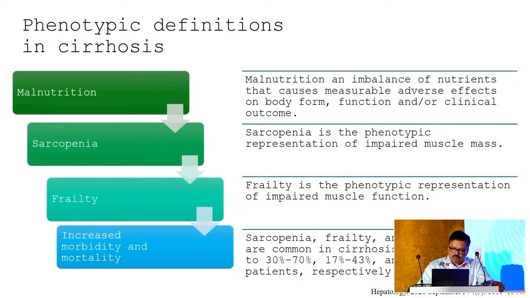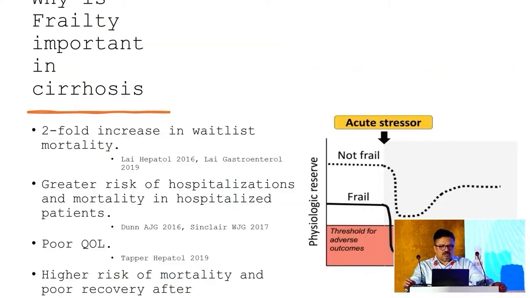And why should we be worried about frailty in your cirrhotics? Because it is associated with a twofold increased risk of waiting list mortality. There's an increased risk of hospitalizations and mortality in your patients on the waiting list. There's a poor quality of life in your cirrhotics, and it leads to higher mortality and poor recovery after liver transplant. I'm sorry, the slides are somehow outside the.